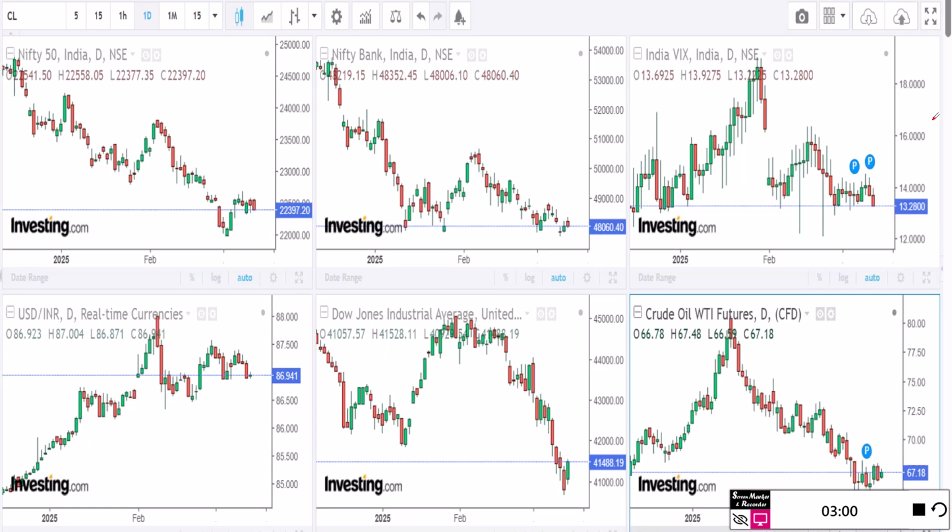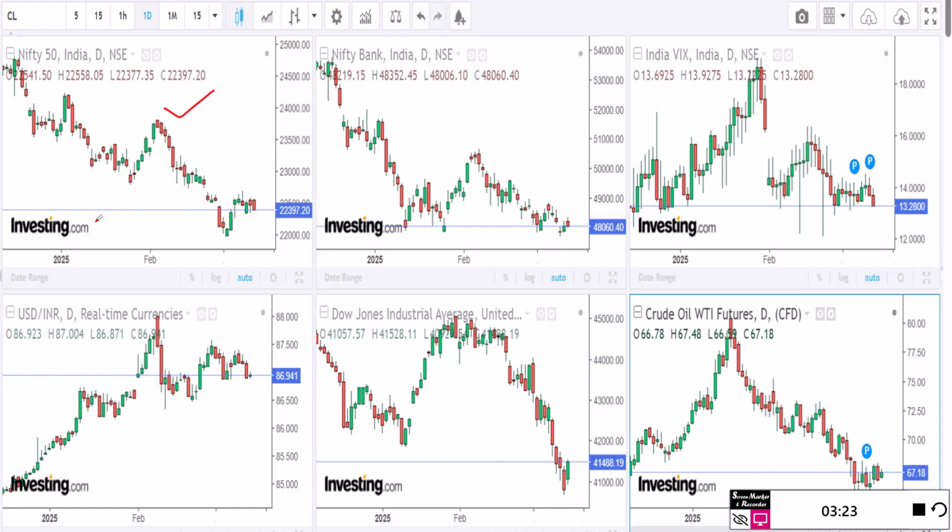So let's see. This is the final chart we will come into. We will first try to find the correlation of the Nifty. How does Nifty behave with Bank Nifty, India VIX, dollar index, Dow Jones, and crude oil? First of all, I have to thank Investing.com, because these six charts you get only on investing.com.